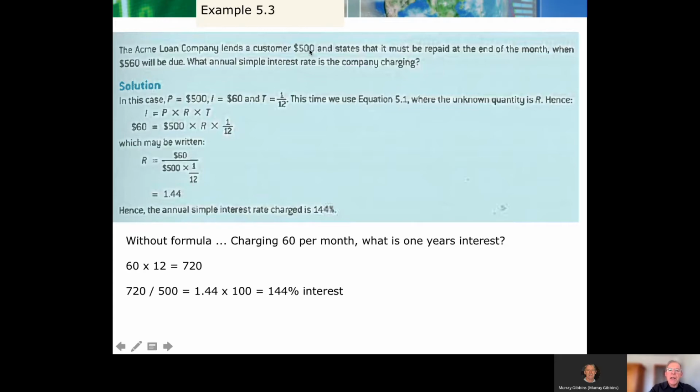So the deal is, again, the key is always, I need to find 1 year's worth of interest. So I know what 1 month's worth of interest is, 560 minus 500, $60 per month. What's 1 year's worth of interest? Multiply it by 12. So I've got $720 for the year, put it over the original amount that we borrowed, $500, and I've got 1.44. To convert that to a percentage, times 100. So we've been charged 144%. We're being ripped off big time.